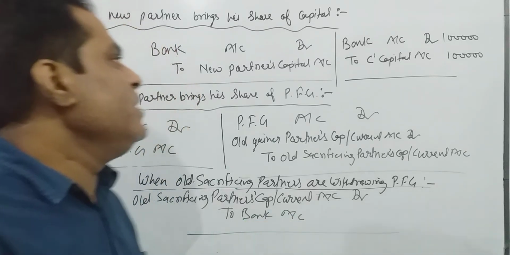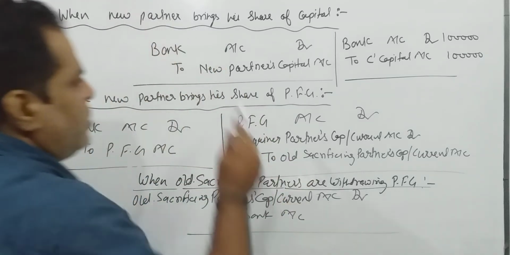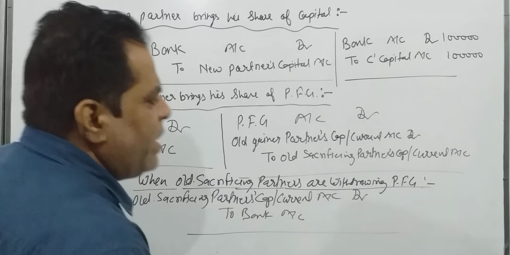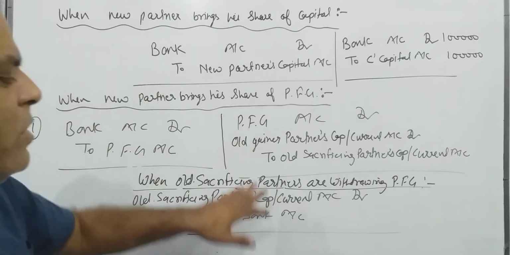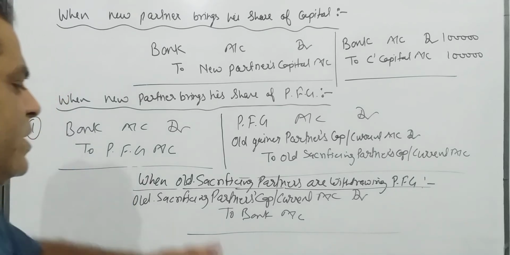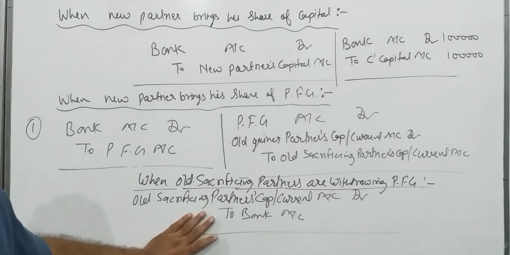So these entries are passed when a new partner brings his share of capital, when the new partner brings his share of goodwill, and this amount of goodwill is withdrawn by the old partner. This withdrawal entry is recorded only when it is instructed in the question.